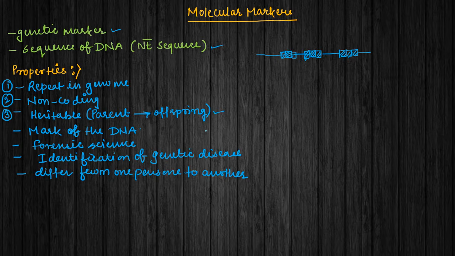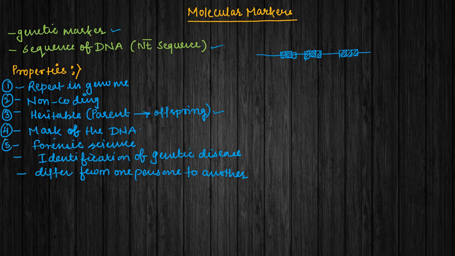That is why they are regarded as heritable molecular markers. The fourth important fact, which I have already told you, is that they are markers. That means they mark the DNA segment, because they are present at certain locations, so they act as a marker.